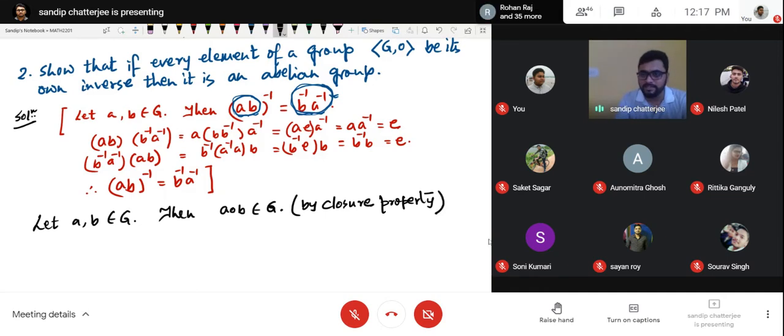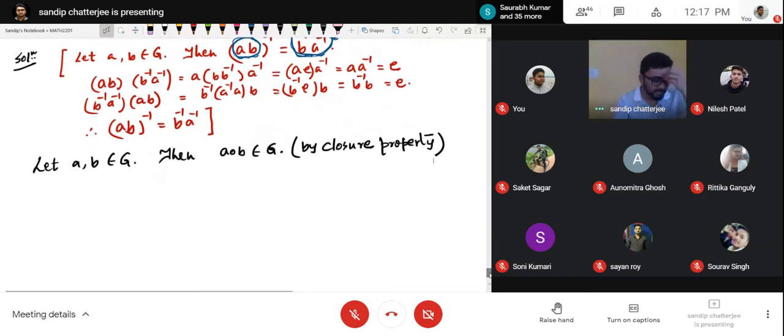So now, furthermore, we have been given a condition that every element is its own inverse. That means the inverse of this element will be the element itself, correct or not? Because it is also a member of the group.